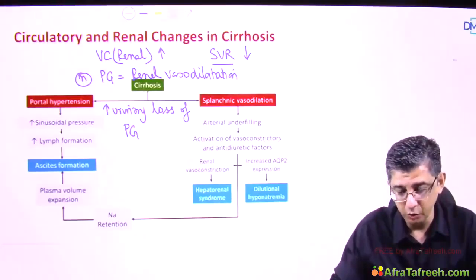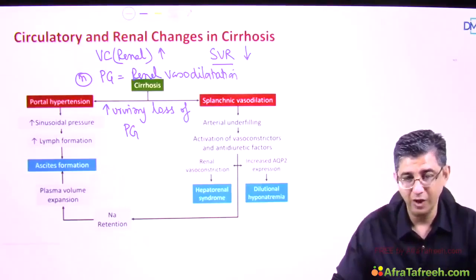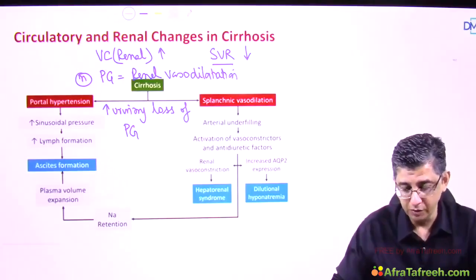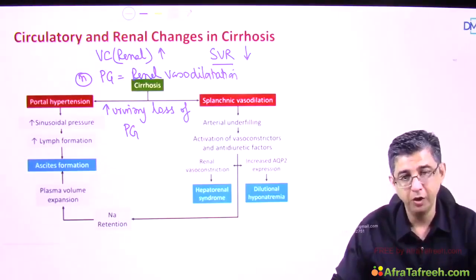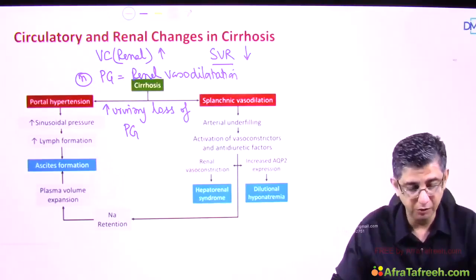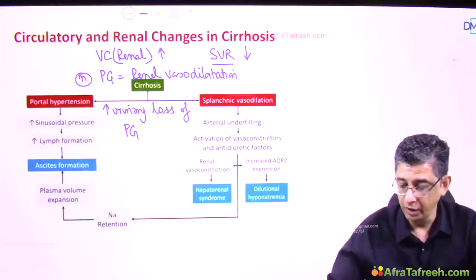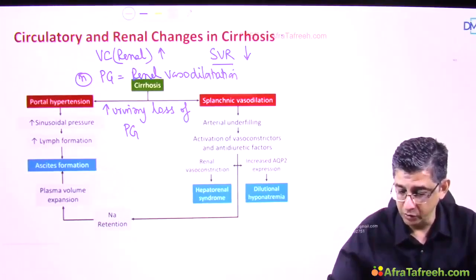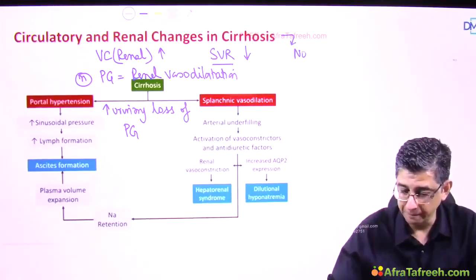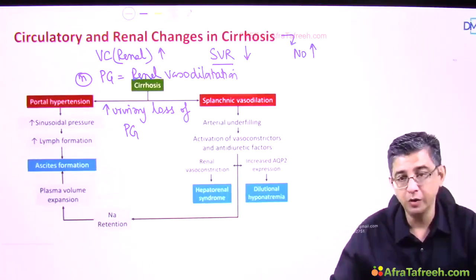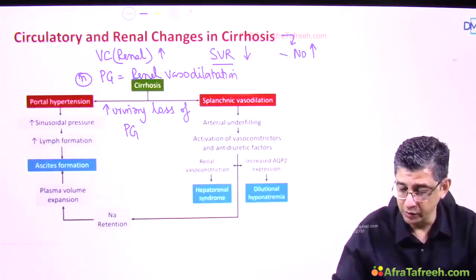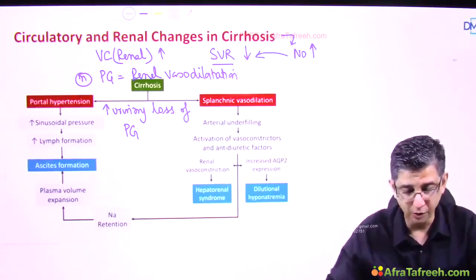In this condition, there is a urinary loss of prostaglandins, so the end result would be that the vasoconstriction mechanism will dominate over the vasodilation mechanism, and that is why the vasoconstriction in the kidney is definitely increased. And second, I would like you to remember that cirrhosis causes overproduction of nitric oxide. And this increased production of nitric oxide is then responsible for decrease in the systemic vascular resistance.